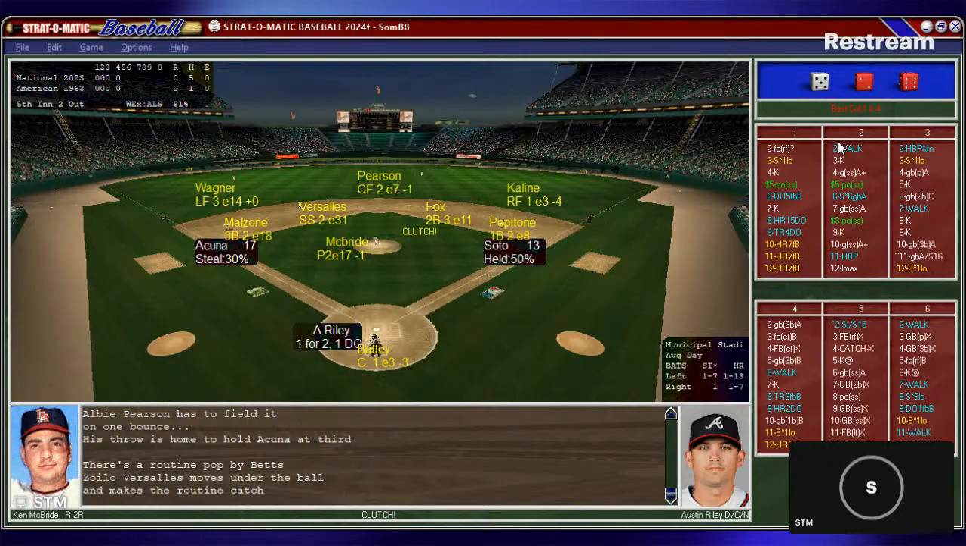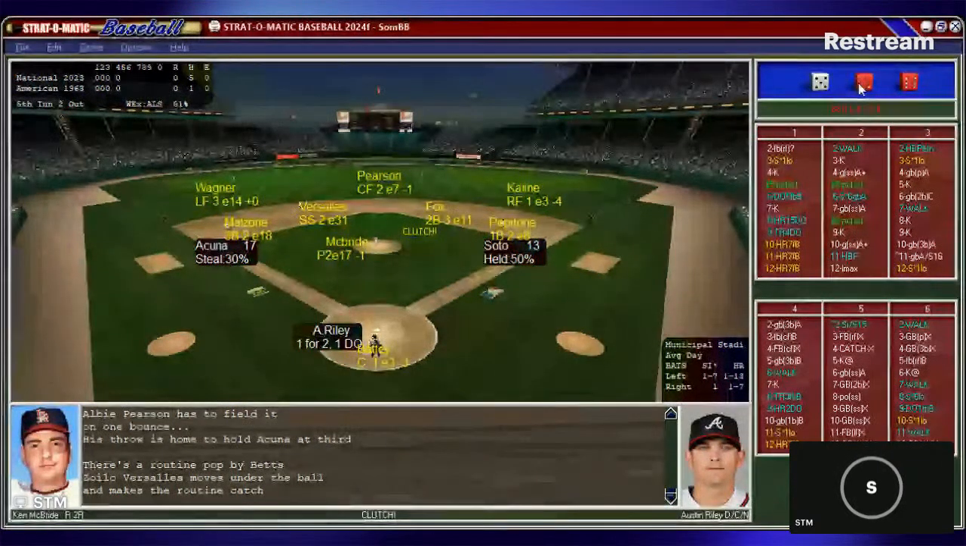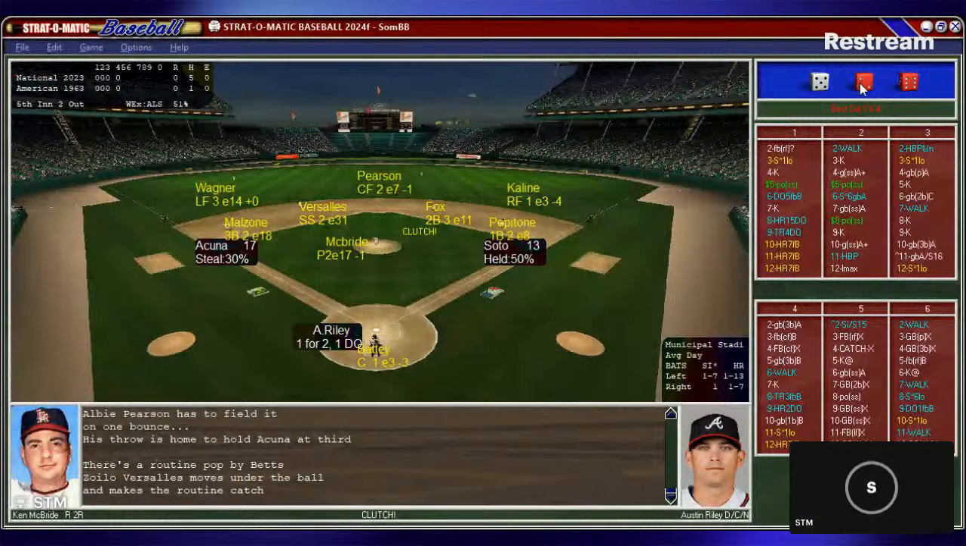for Austin Riley. Riley, an anti-clutch guy, too, representing the American League of 1963, trying to show their toughness against these new-look National Leaguers of 2023. Riley steps up. McBride working from the stretch. First and third, two out, pitched to Austin, and he hits a shot to deep left center field.